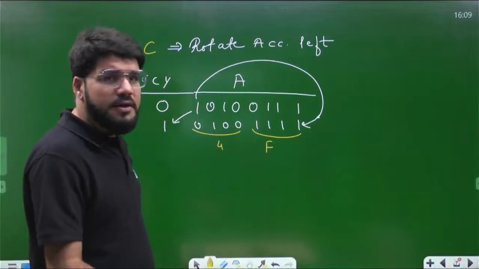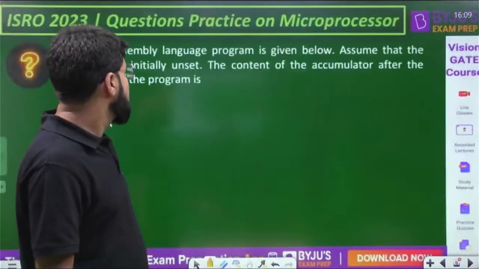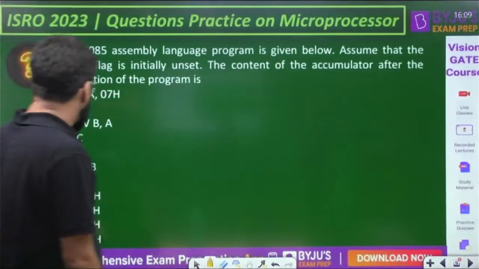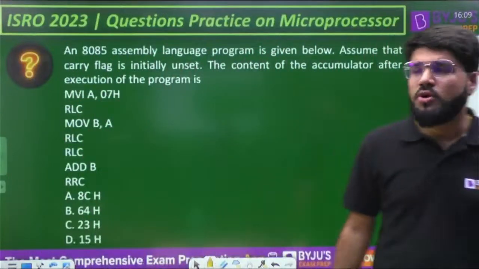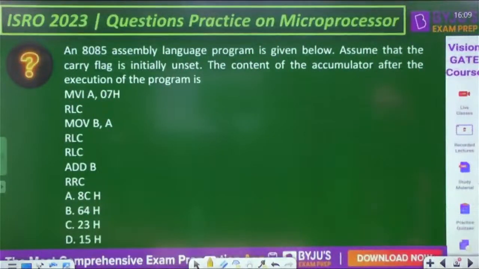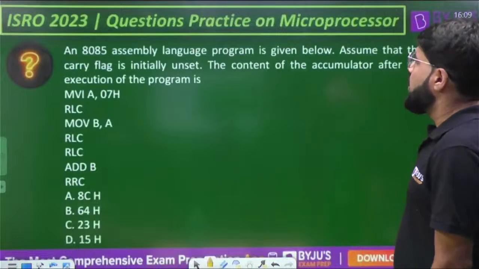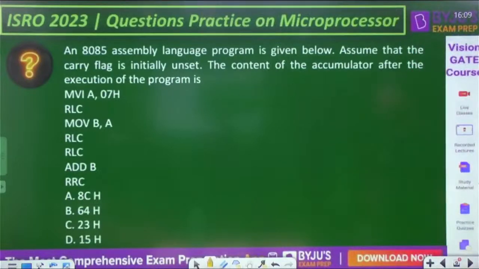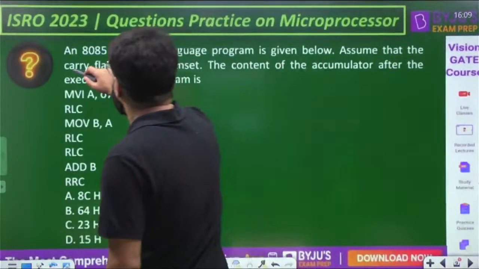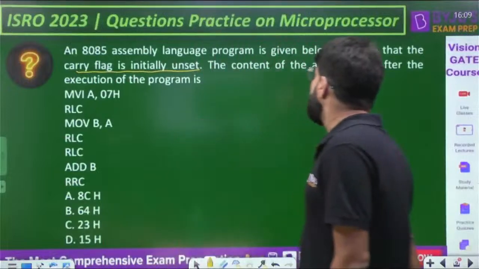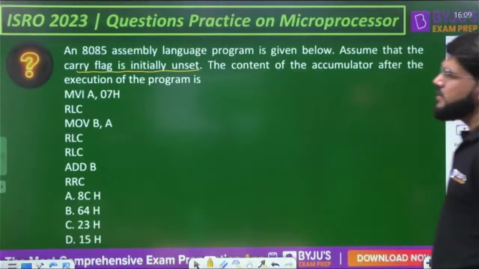This question is now going to use RLC, and I've already explained what RLC is. An 8085 assembly language program is given below. Assume that the carry flag is initially unset. Unset means reset. The question asks for the contents of the accumulator after the execution of the program.